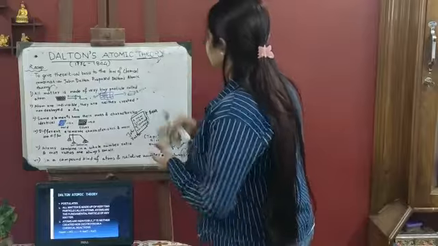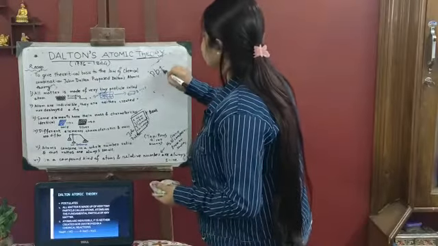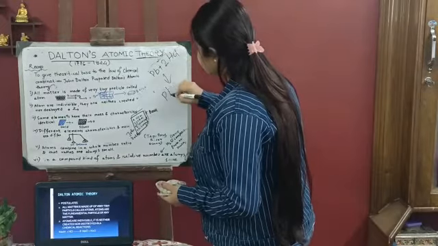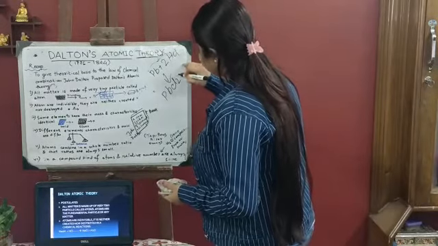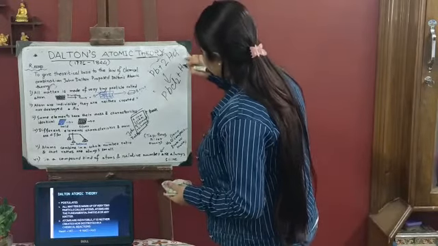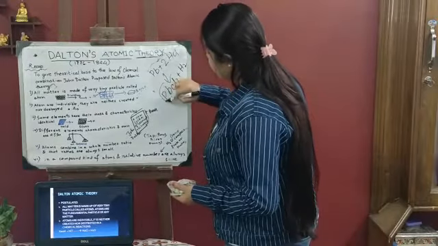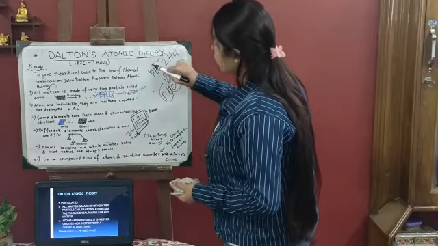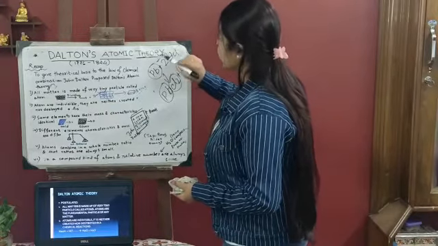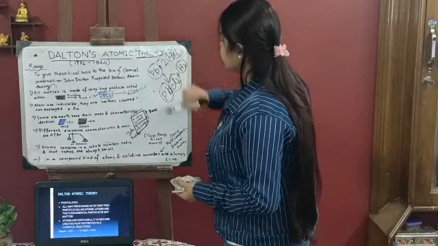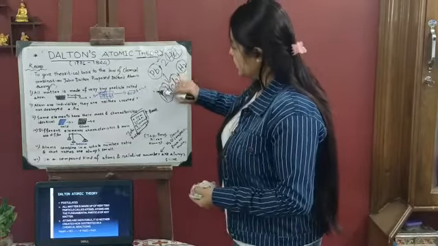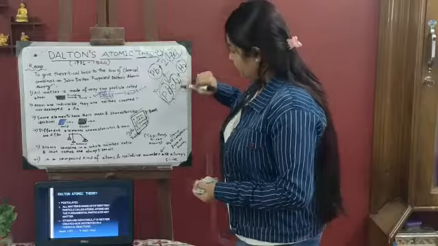Pb plus 2HCl forms PbCl2 plus H2. Here only atoms of lead, chlorine and hydrogen are present, and on the reactant side also lead, H and Cl are present. Here no new atom is forming but a new substance is created.